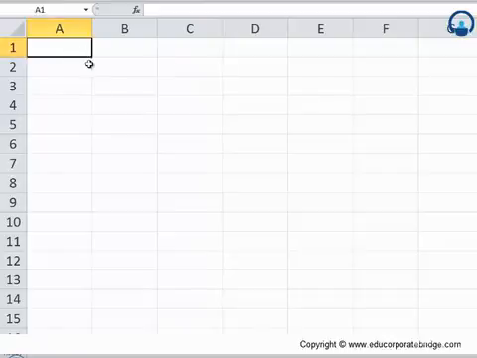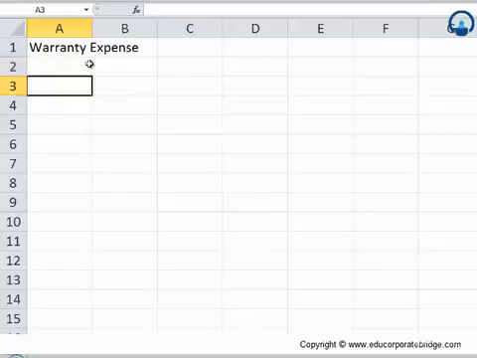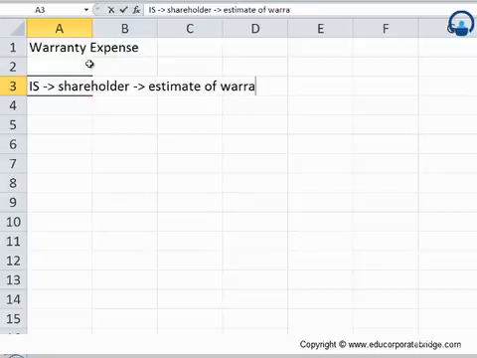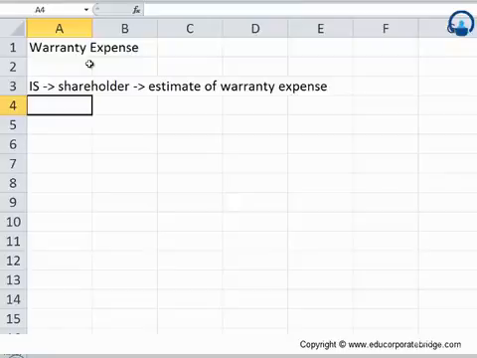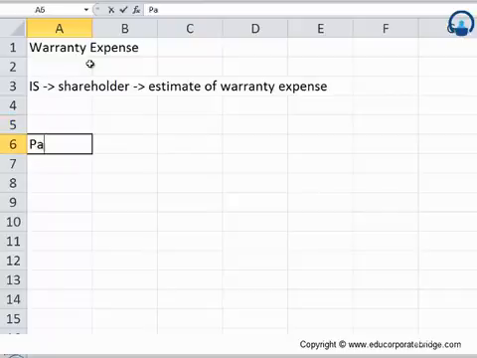Let us take another example to understand deferred tax assets and liabilities in detail. This time we'll talk about the warranty expense. Now, warranty expense actually gets different kinds of treatments in the income statement for shareholders and the income statement for the tax authorities. What we report in the income statement is basically an estimate of warranty expense. So how much as a percentage of sales do you expect in a particular year? That estimate is actually reported, and this estimate can be different from what you have actually paid. So an estimate is different from paid, and it can be quite different.